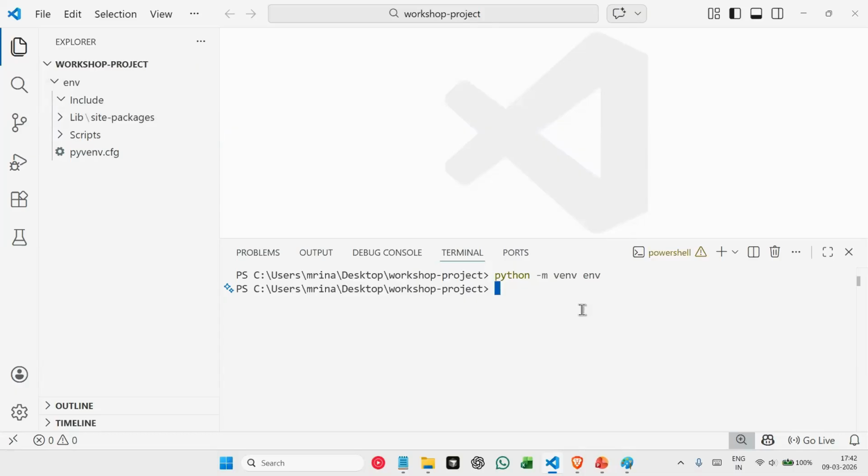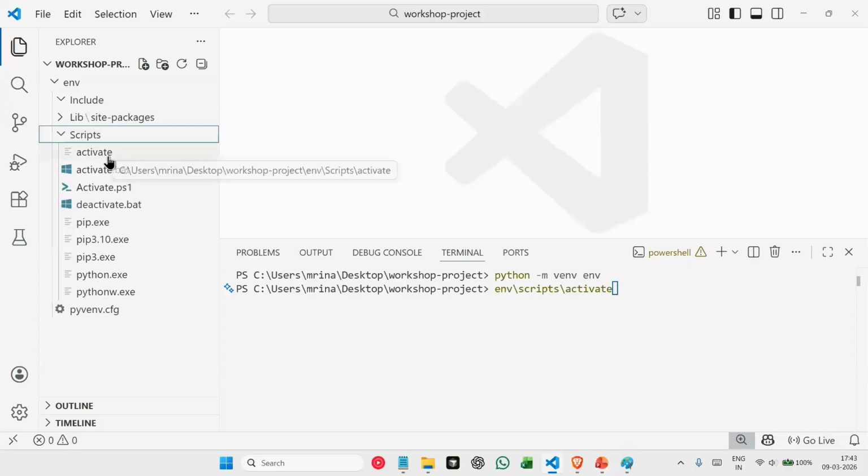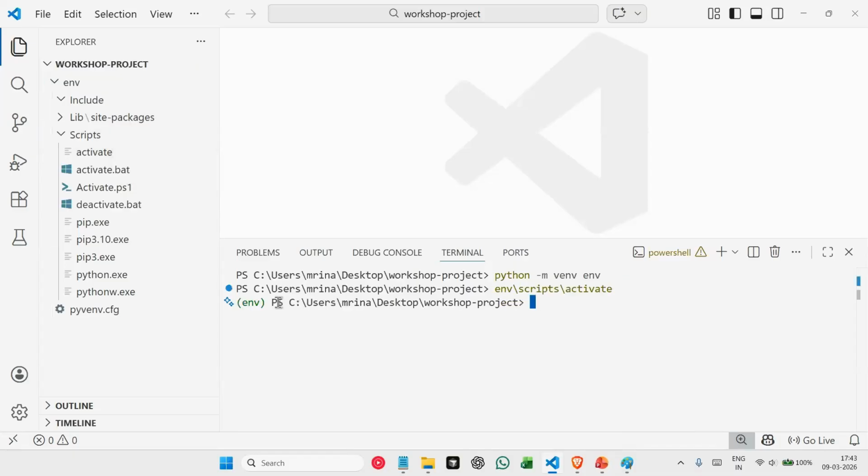For activation, the command will be the name of your virtual environment. So, whatever environment name you gave, that name, env, slash scripts slash activate. What you're basically doing here is you're going into this environment folder, and then you are going on to the scripts folder, and then you are executing this particular file. You click on enter. Now, if you observe in VS Code in terminal, you have currently activated your virtual environment. And this is the indication for a virtual environment where you will get the name of your environment here.